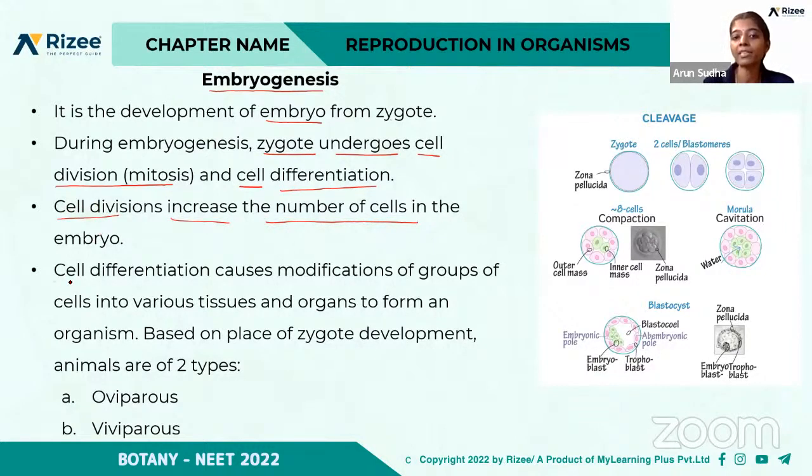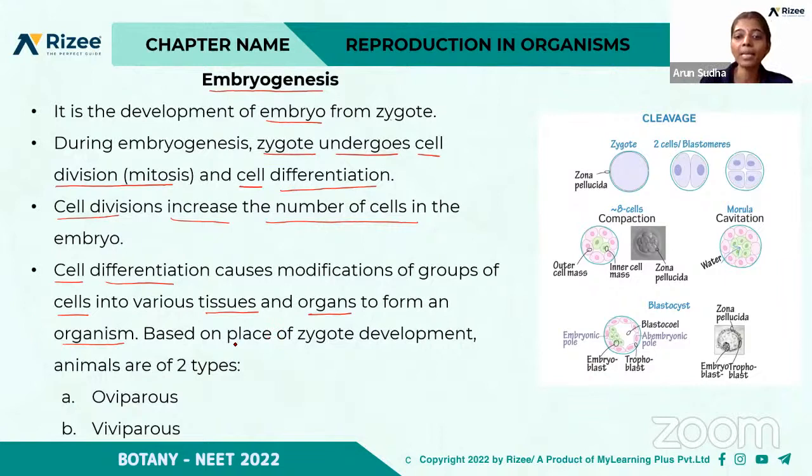And then cell differentiation. So what do you mean by cell differentiation? It causes the modification of the groups of cells. That is, initially it will be present as a single cell and then there occurs the presence of many cells, and these cells form various tissues and then organs, which form an organism. Okay, so this is the development of embryo. So from the zygote there occurs the formation of embryo.